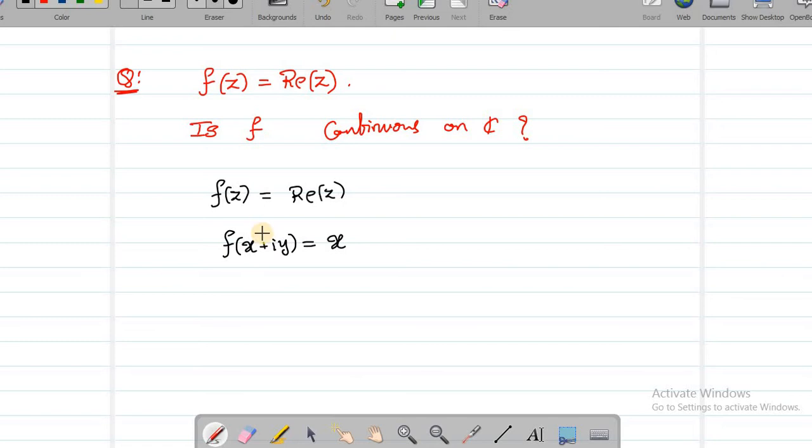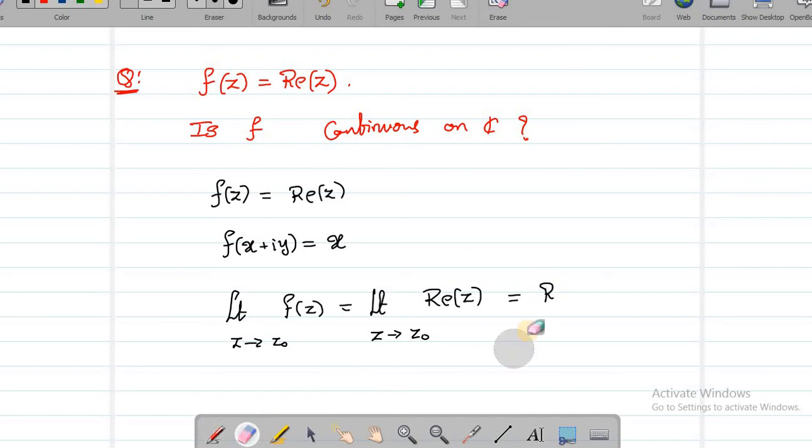Now we can see that this function is defined at every point. For example, if I want to see what is the limit as z goes to z0 of f of z, this is the same as the real part of z. As z goes to z0, which is x0 plus iy0, the real part of z is nothing but x.